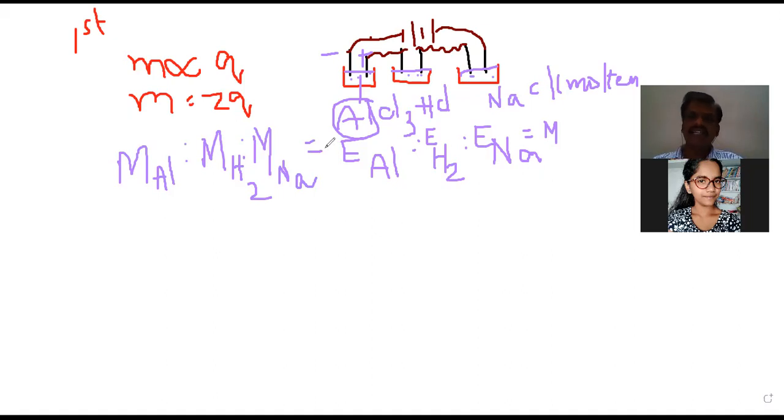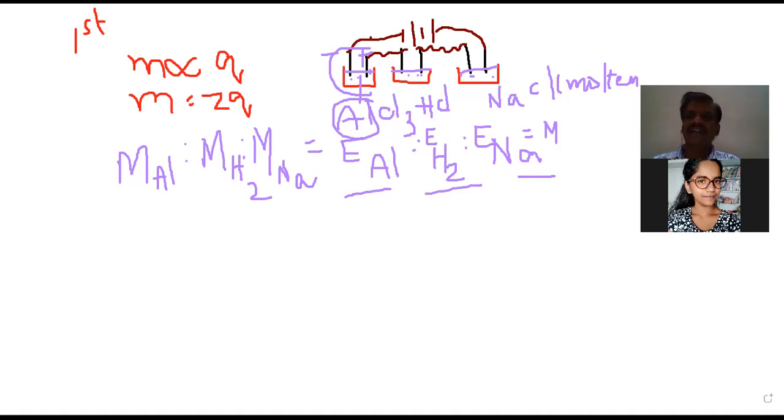But there was no proof for this. So see here, when the same quantity of electricity is passed, irrespective of the nature of the electrolyte, the same number of equivalents are getting deposited.